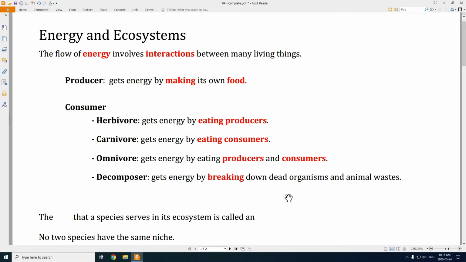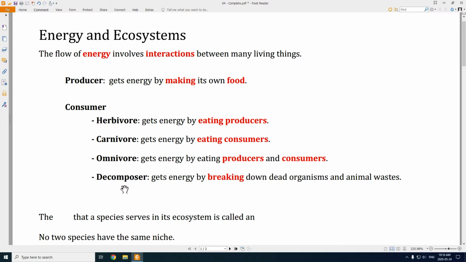Now, all of these things are consumers because they're not making food. They're not making glucose. They're getting it from something else. The herbivore gets it from eating plants. The carnivore gets it by eating other animals. The omnivore gets it from eating plants or animals. The decomposer gets it from dead things, from breaking them down.